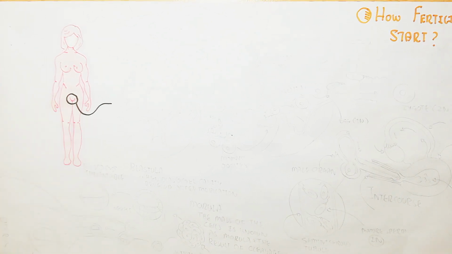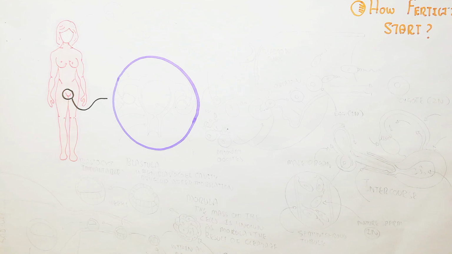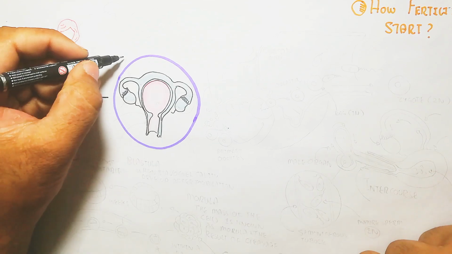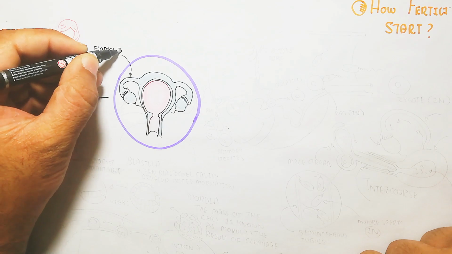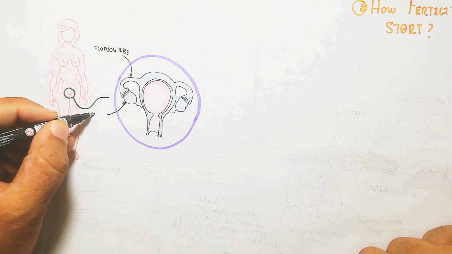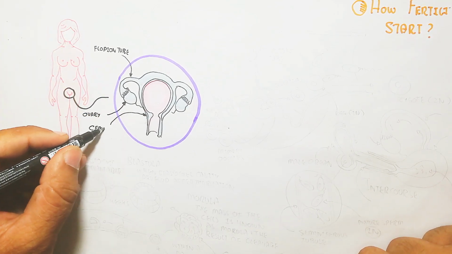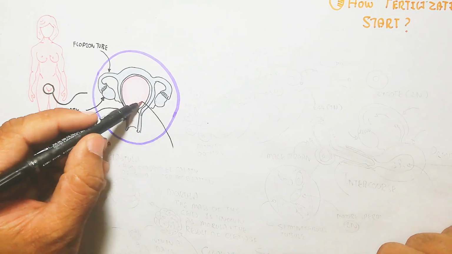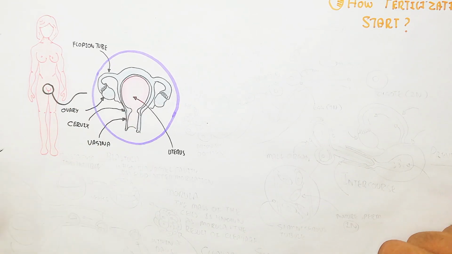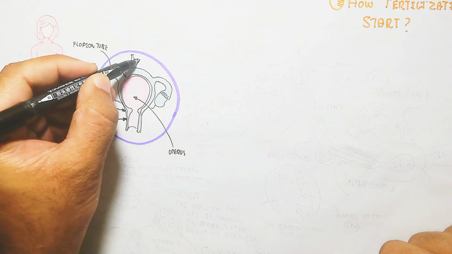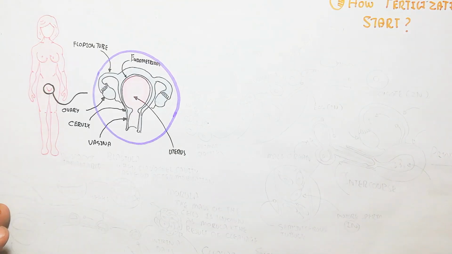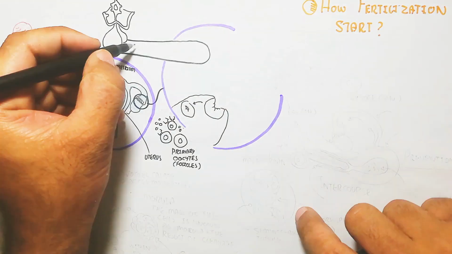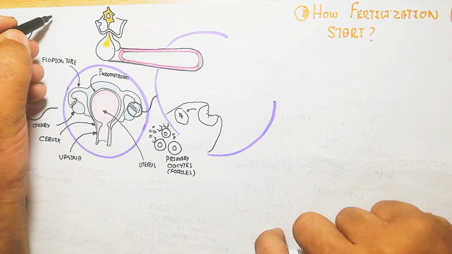Let's understand the female reproductive organ, which contains the ovary. The two ovaries are known as the female gonad, and the fallopian tube is used for the egg's movement into the uterus. So here is the uterus, and this is the vagina and cervix. The vagina is used for the penetration of the penis, while the endometrium is the wall of the uterus.